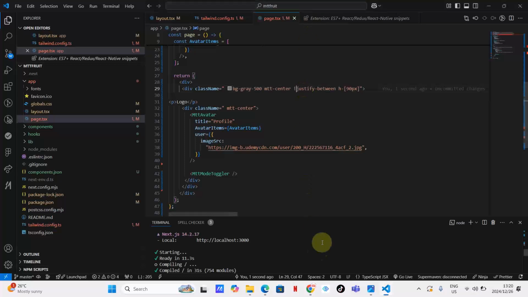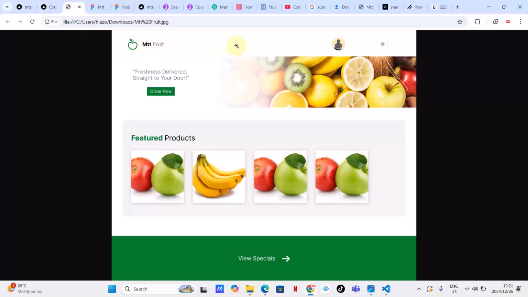So what do I want to do? I want to make sure, am I recording? Yes. Let's go back here and see if there are any changes. As you can see, guys, now that we have justified between, these two guys are almost on the far right and this logo is on the far left. I think this looks more or less like this.